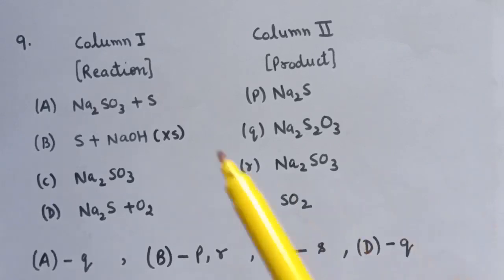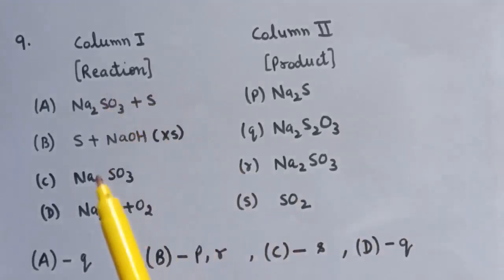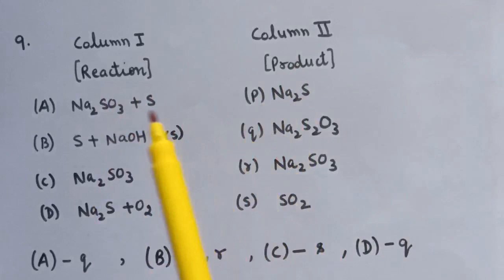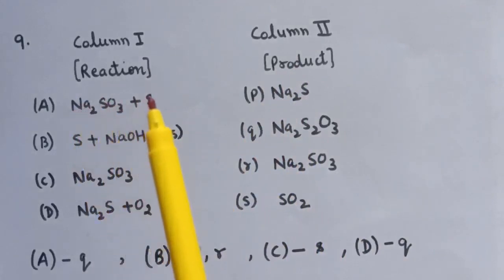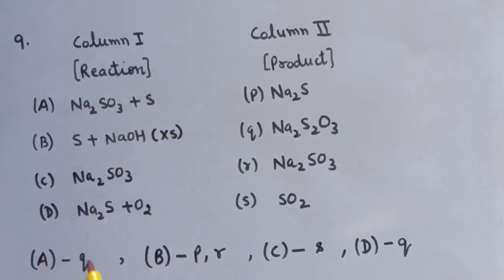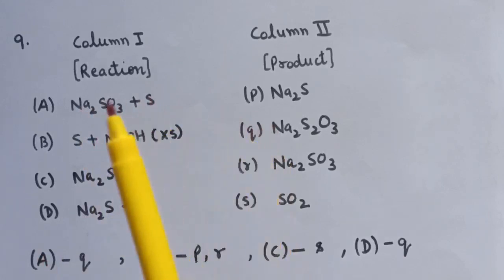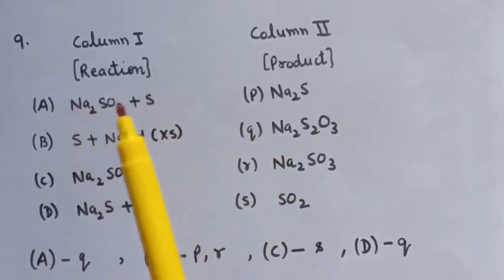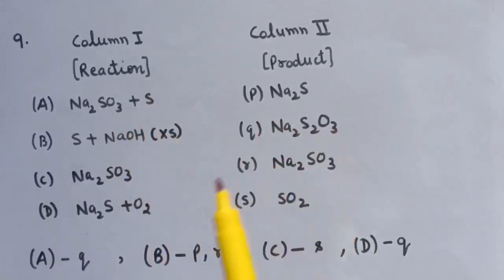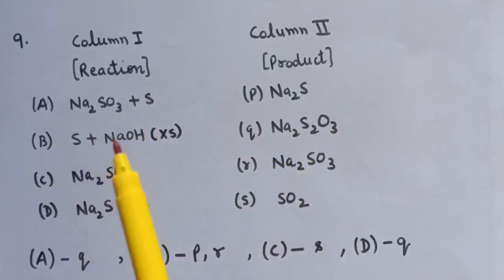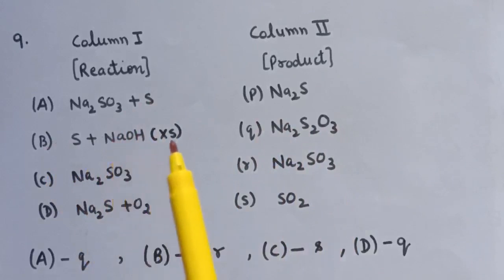Now next is again match the following. Here reactions are given and here products are given. First is Na2SO3 plus sulfur, sodium sulfite with sulfur. The answer for A is Q. When we do this reaction, Na2SO3 plus sulfur, we get sodium thiosulfate. Now next is sulfur in presence of NaOH, with NaOH in excess.